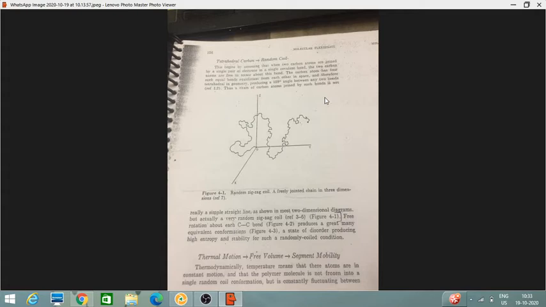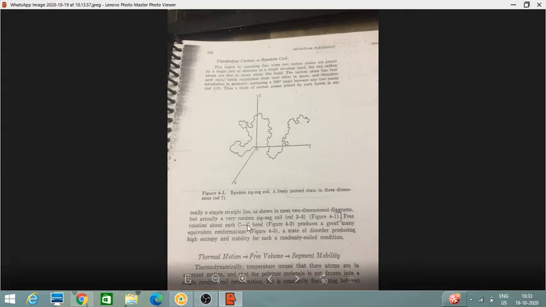Thus, a chain of carbon atoms joined by such bonds is not really a simple straight line. So we all represent it as a C-C bond, always writing C single bond C, but the structure is like this. One carbon atom here and one carbon atom here, and the bond is completely zigzag. Random zigzag coil of freely joined carbon in 3 dimensions. So like this, it is.